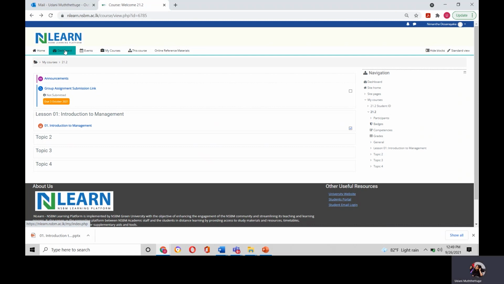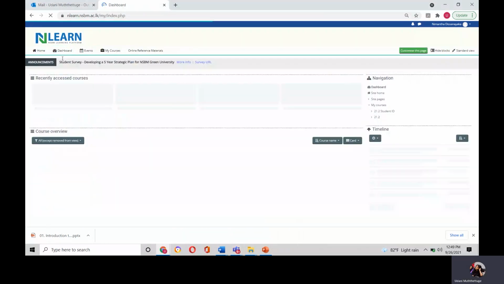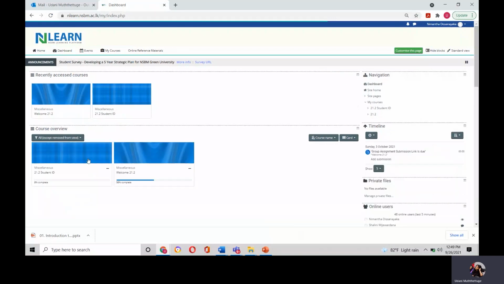NLearn account, where you would be able to see the other materials. Okay, so now I'm returning back to the dashboard. As you can see, once I click on dashboard, I am returned back to the particular platform where I was earlier. So you can select another module and download the necessary materials relevant to that particular module. I hope you all are clear with how to use the NLearn platform, how to log on to it, and how to use it.